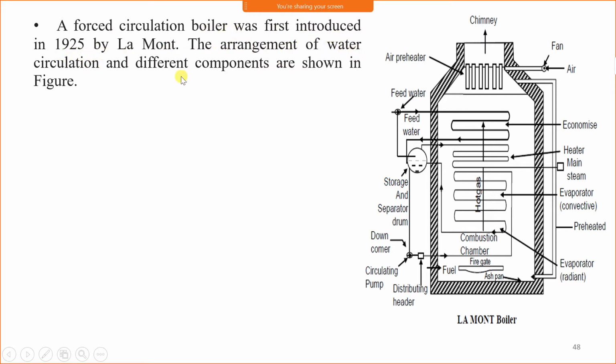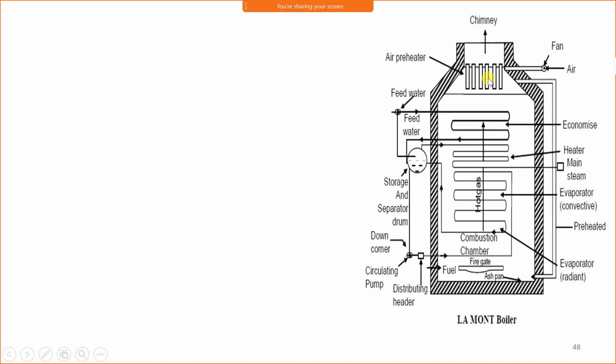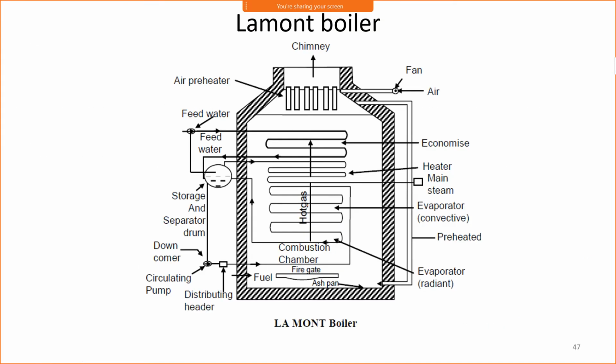The arrangement of water circulation and different components are shown in this figure. This is a circulation pump. This is the separating and storage drum. This is a feed pump. This is a preheater. I will explain the preheater. We have seen the water cycle, how water is converted into steam and how it returns again. Now, the preheater.